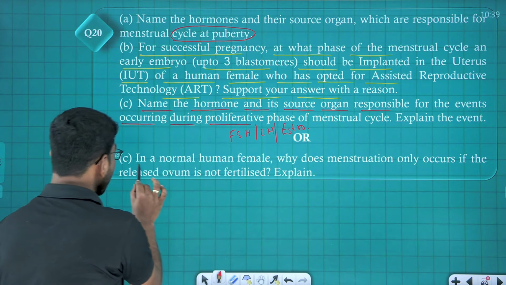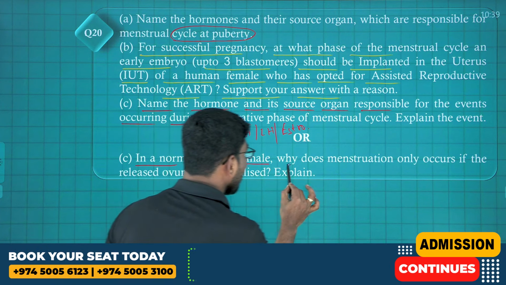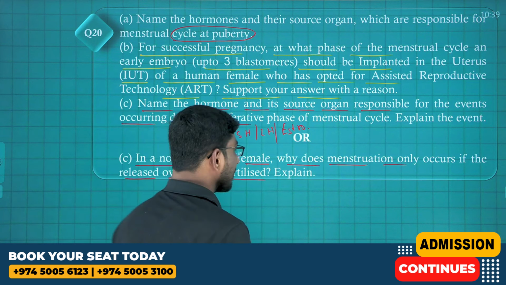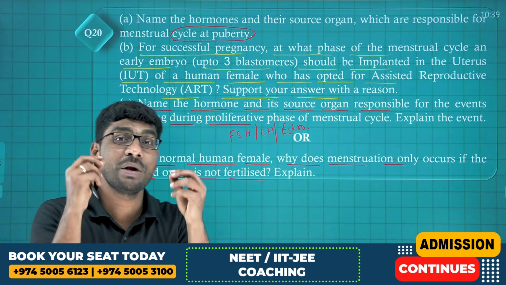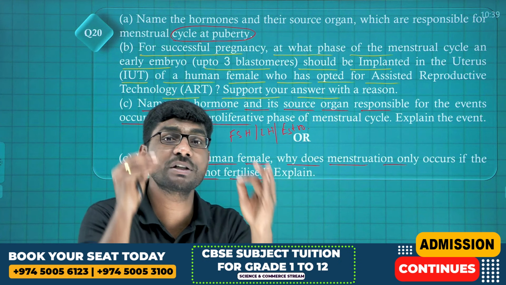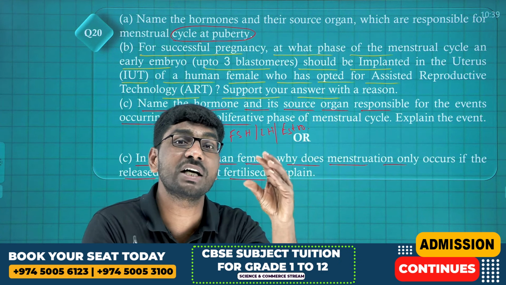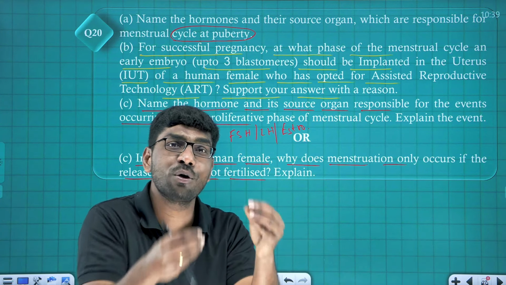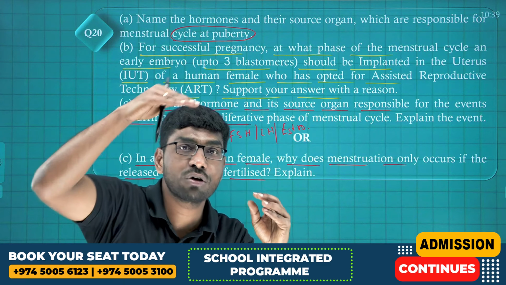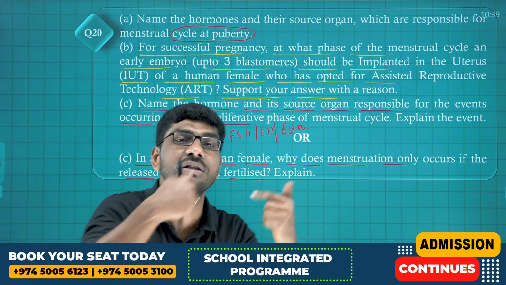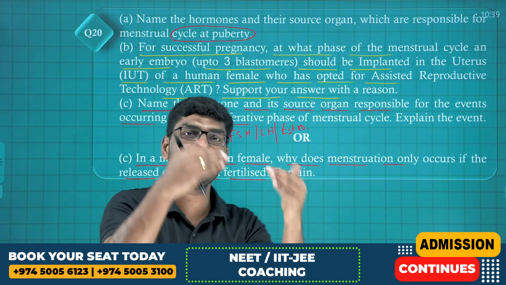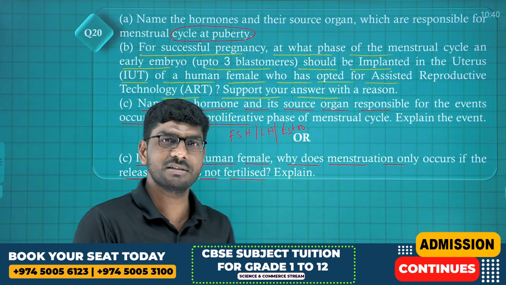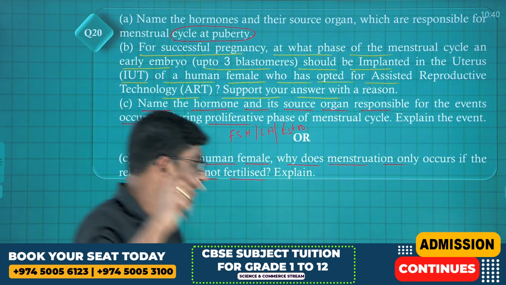Come to the OR question. In a normal human female, why does menstruation occur only if the released ovum is not fertilized? Explain. Simple answer. When the egg is not fertilized, the corpus luteum slowly degenerates and becomes corpus albicans. Slowly the corpus luteum degenerates, the progesterone hormone level decreases in the blood and causes the next menstruation. Low progesterone cannot maintain the thickness of the endometrium, so the next menstruation starts. Simple answer. Am I clear, student? Shall we go to the next question?